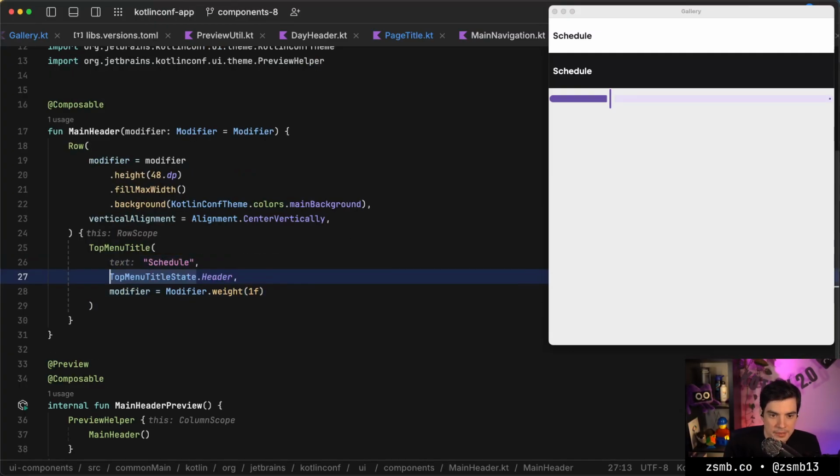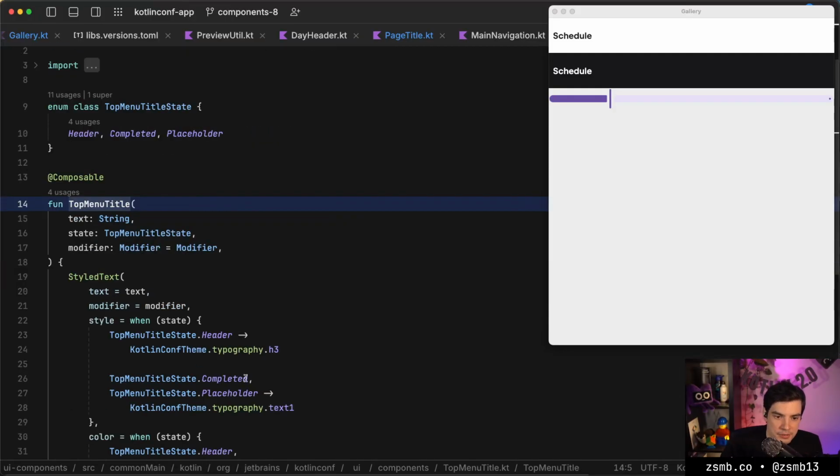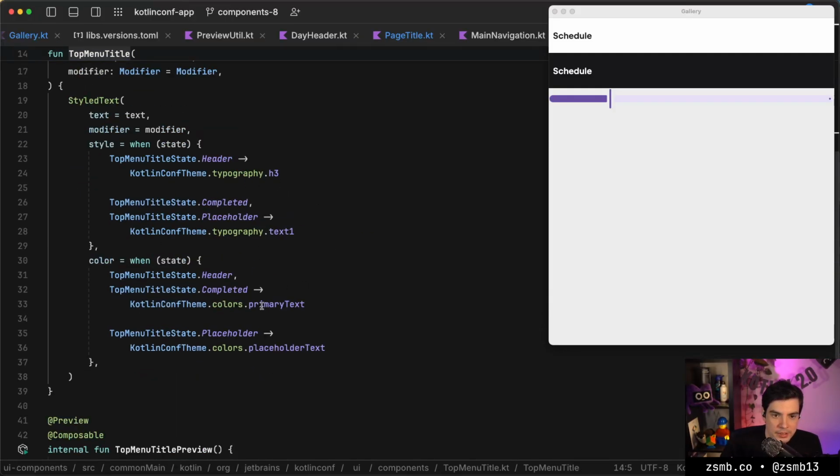If I save that and let it hot reload for a moment, oh, it must not be centered. So let's go in there and make sure that this text is centered. That's probably part of the text style.